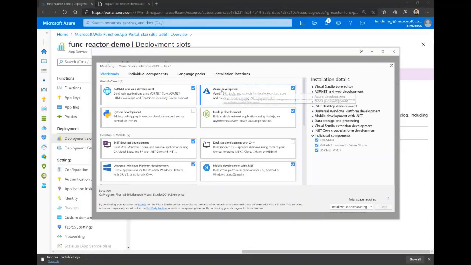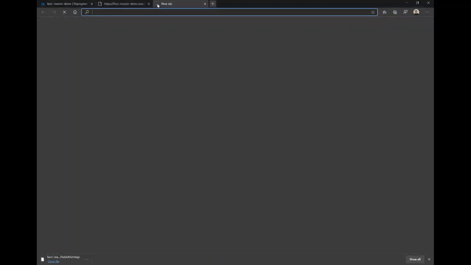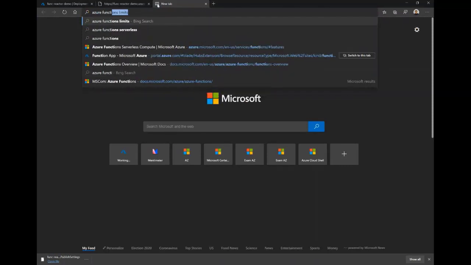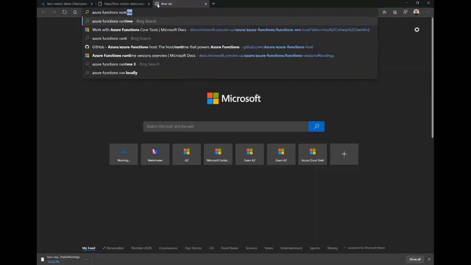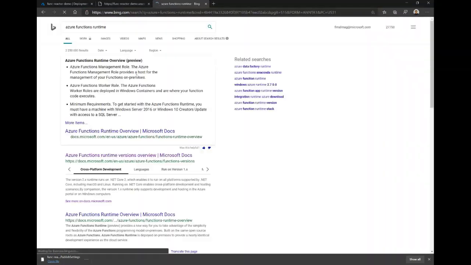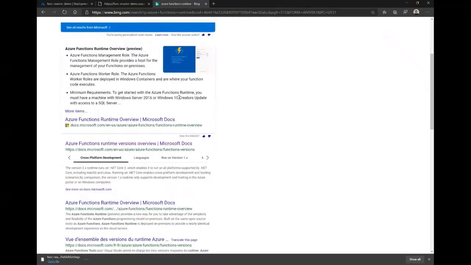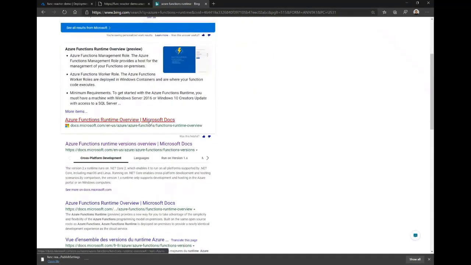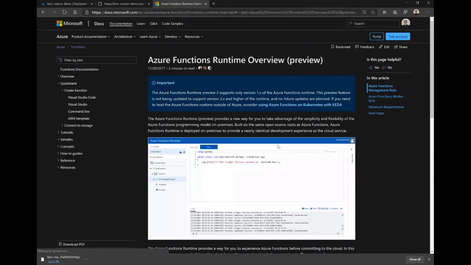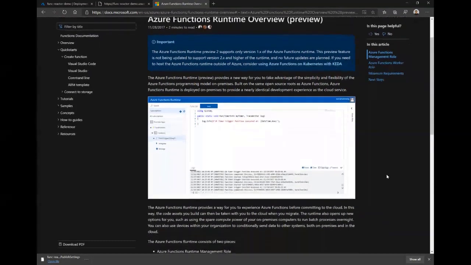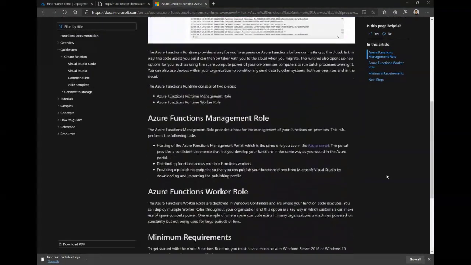So here we need to install the Azure development tools, and the Azure development tools contain the Azure Functions runtime, or we can also search here for Azure Functions runtime directly. For information, the Azure Functions runtime and also the host are open source and are on GitHub.